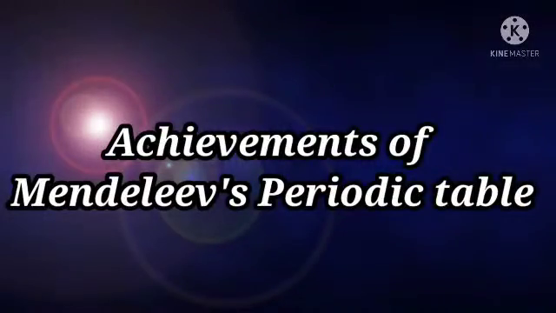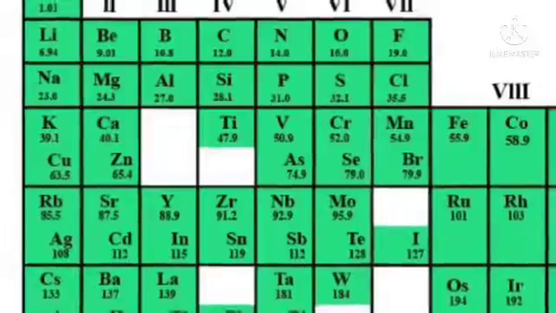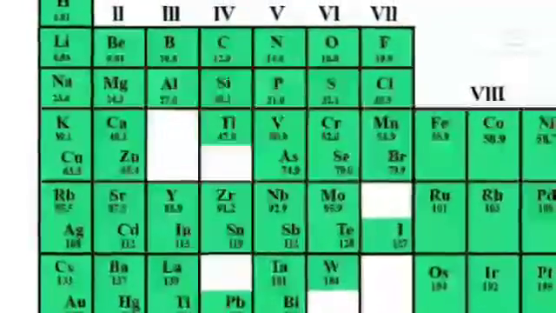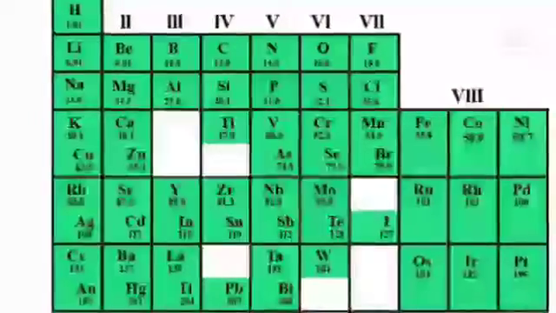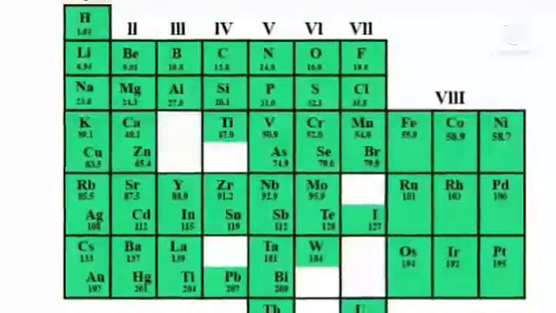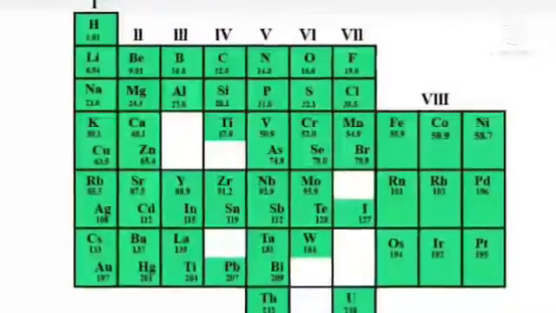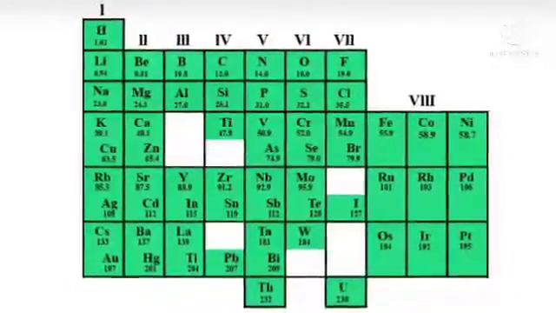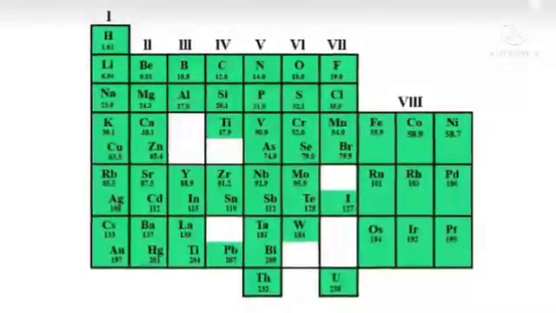There are some spaces left vacant in the table to accommodate the elements to be discovered in future. Achievements of Mendeleev's periodic table was that elements were classified on a more fundamental basis of the atomic masses and properties. Spaces were left vacant to accommodate the elements to be discovered in future.